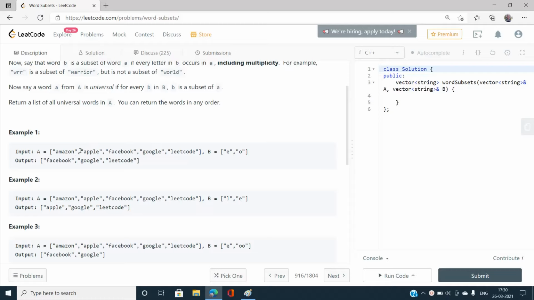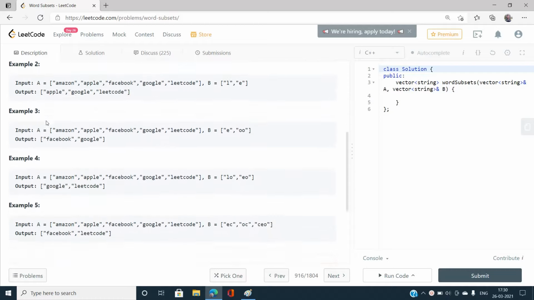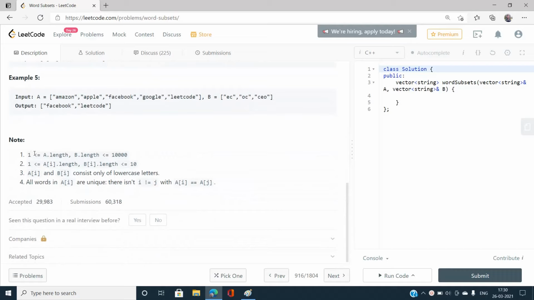Okay, so this was example one, and for the constraints over here, the A length is from 1 and the B length goes from 1 up to around 10,000. Okay, so it is obvious that an O of n square solution will not work, an O of n solution will work. All A[i] and B[i] consist only of lowercase letters, and all words in A[i] are unique.